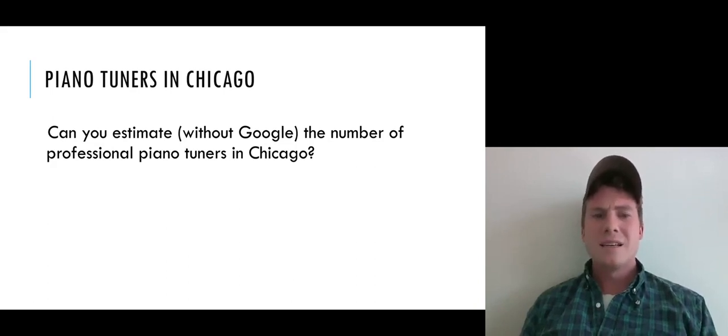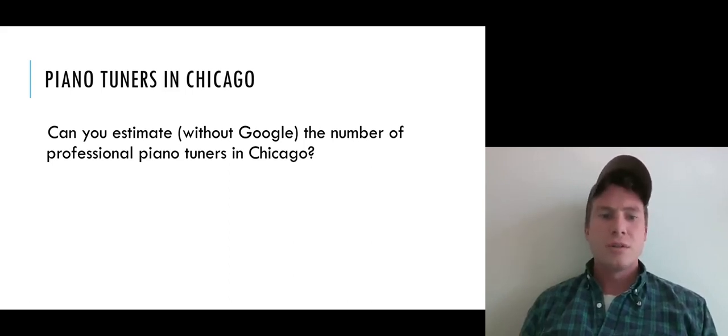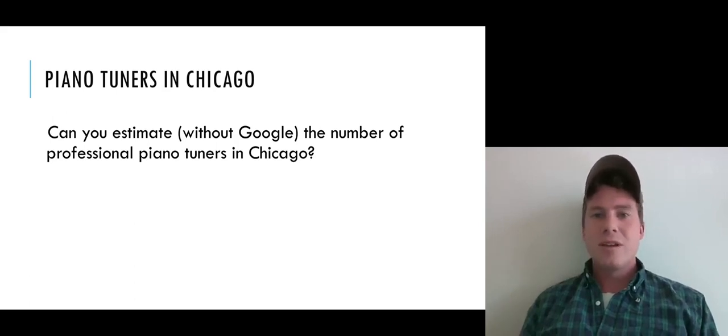So here's a classic example, taken from Philip Tetlock's book, of estimating the number of piano tuners in Chicago. The question is to estimate, without Google, the number of professional piano tuners in the city of Chicago. If you ask this to a lot of people, they would just think for a moment and spit out some number, and if you ask them to break down how they came up with that number, it would just be a total black box.